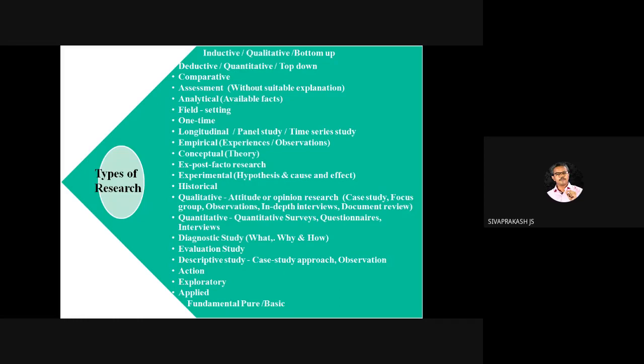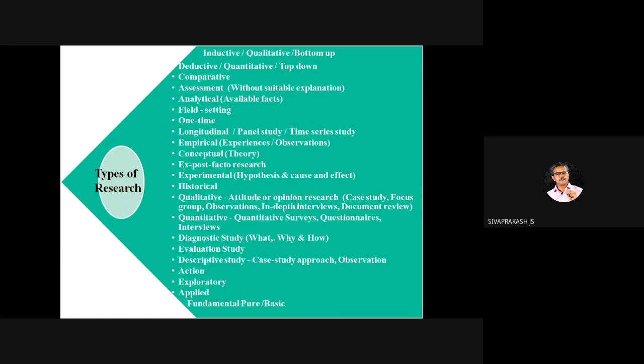Now we are going to test whether, if non-diabetic people consume millet food from now, the new diabetic emergence will be reduced or not. So that would be one of the problem statements for inductive research.